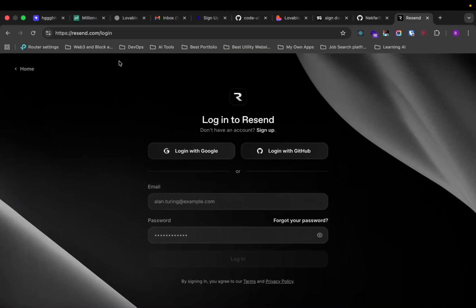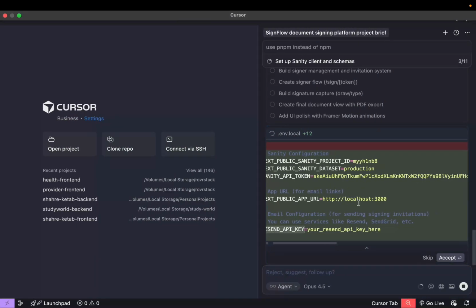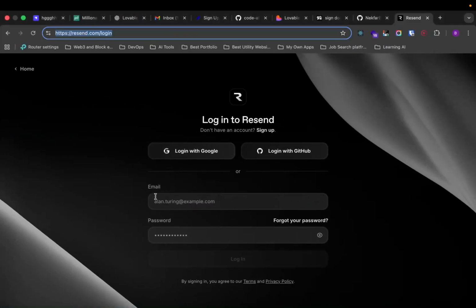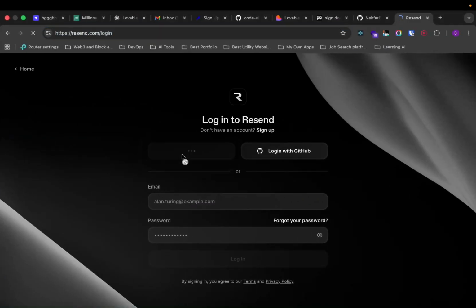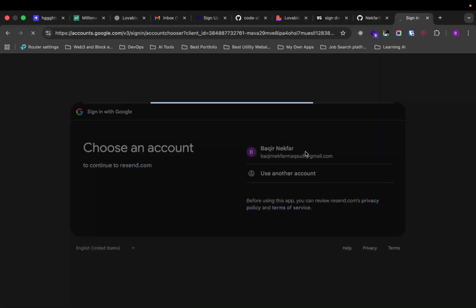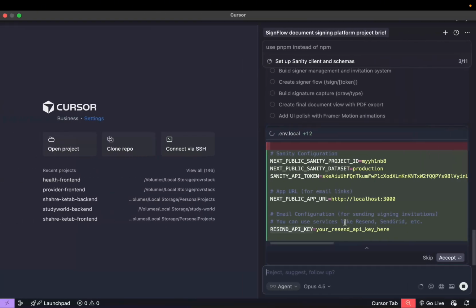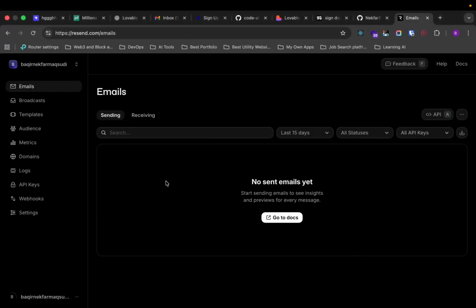So I'm going to go to resend.com, which I've already opened, and I'm going to log in here, and I will give this Resend API key to the AI so the AI can have it, and boom, that's it. So I'm going to log in with Google because it's easier. So basically, we have a lot of other providers as well. It's not just Resend. It can be SendGrid, or some other one, which right now I don't recall the exact name for.